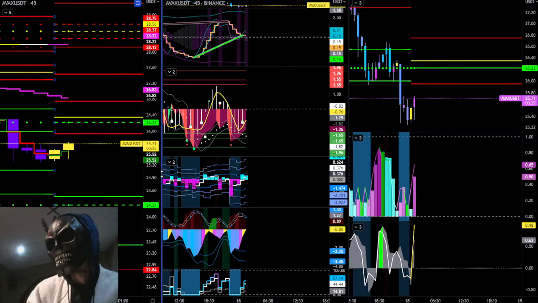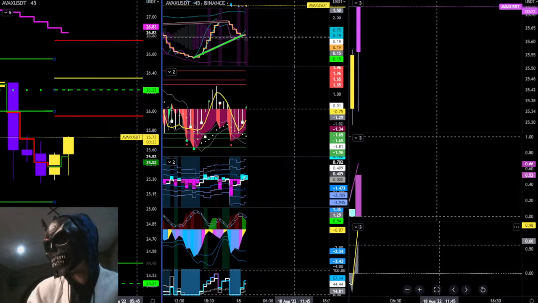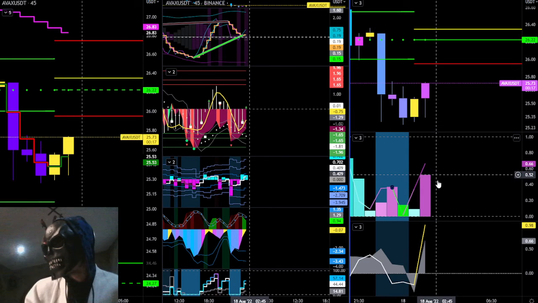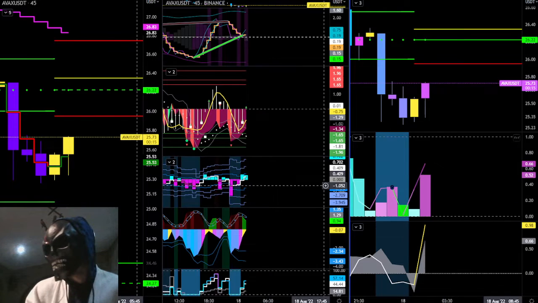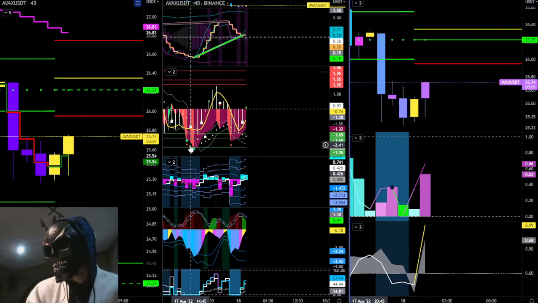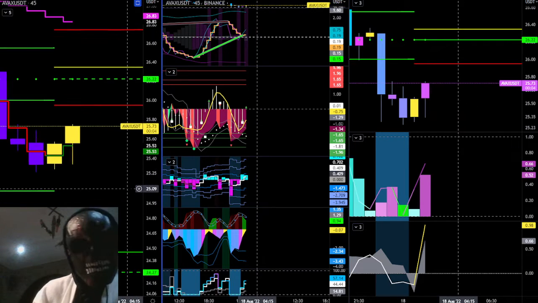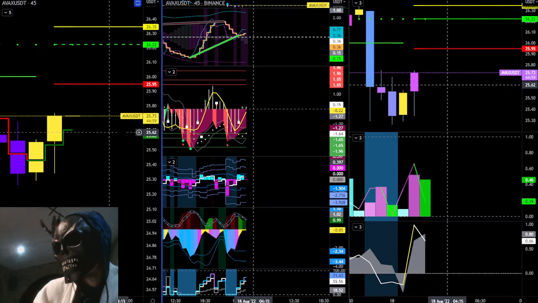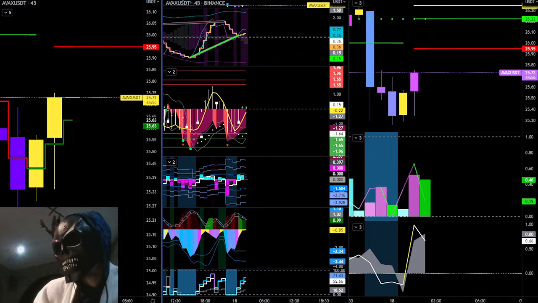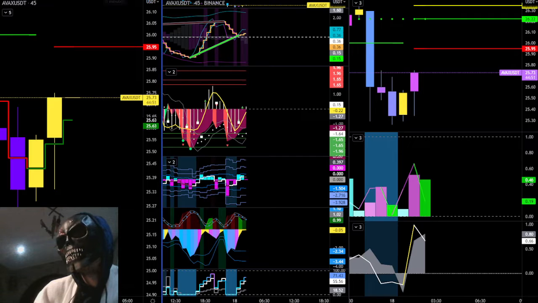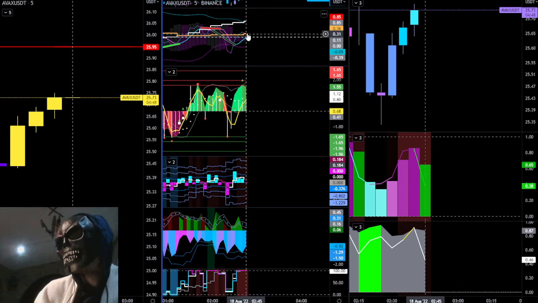45 minute. Let's just see where the next 45 minute opens. Show you how powerful it is, if anyone's still sticking around. So if the next one goes green, if there's any green here, you'll see price action pull back a bit. If it stays red, then you'll see it continue. Alright, so we have 8 seconds to observe this on the 45 minute. This is not a 1 minute candle. It's a 45 minute candle. There we go. So new print green. So we're going to look for our pullback. Just a touch, a smidgen. Nothing yet. So that means our 5 minute will be confused. Yeah, 5 minutes confused.